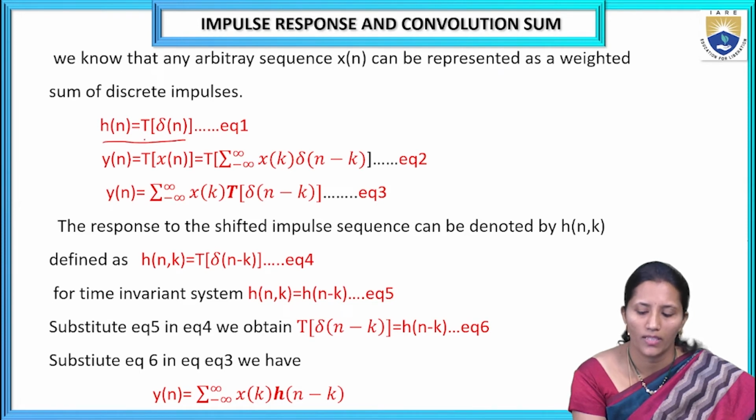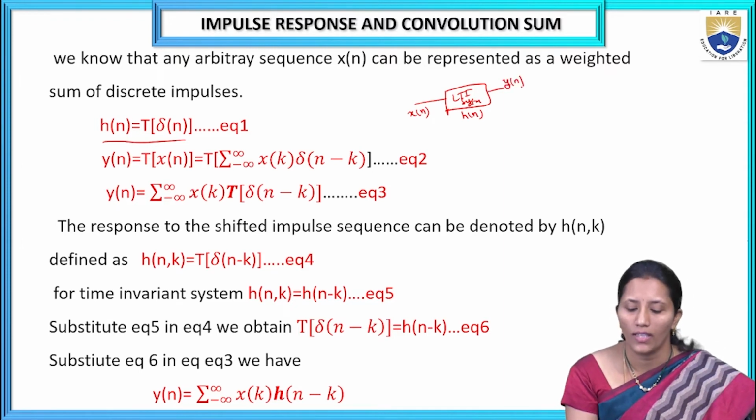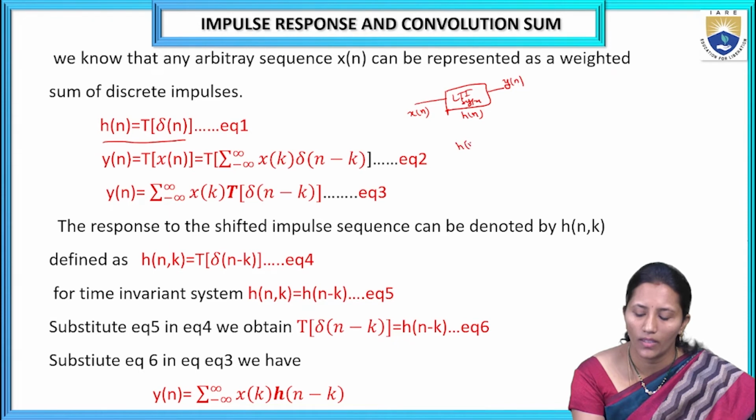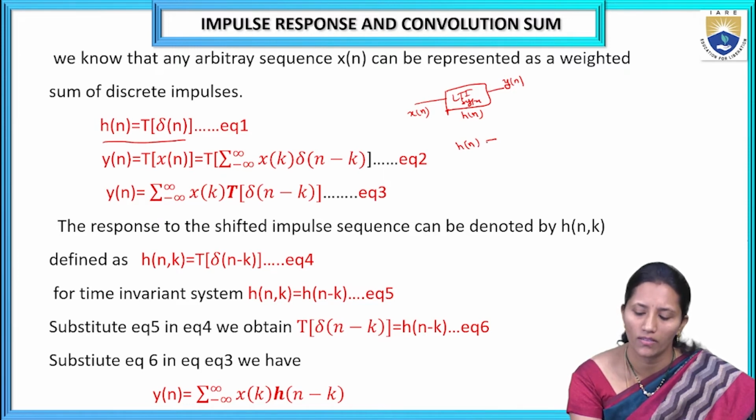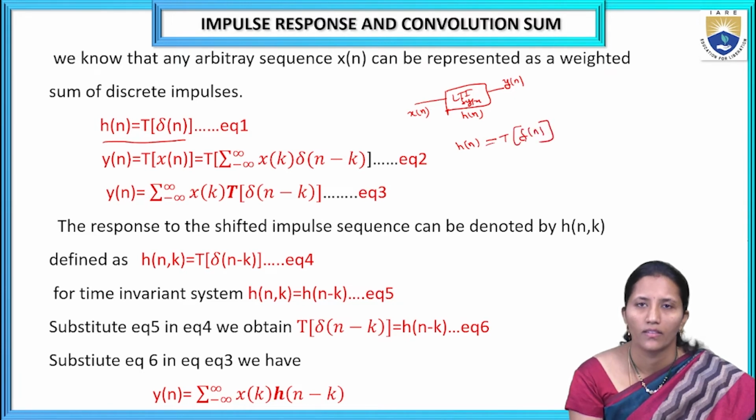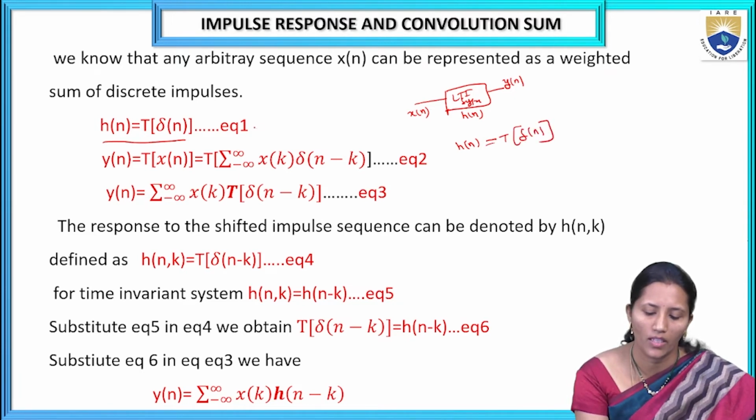So here we know h of n is the impulse response of the LTI system. The response is h of n and the input is x of n, and we have to find the response y of n. If the input of the system is del of n, we get the impulse response, denoted by h of n. So h of n is equal to the transform of del of n. That is the first equation.